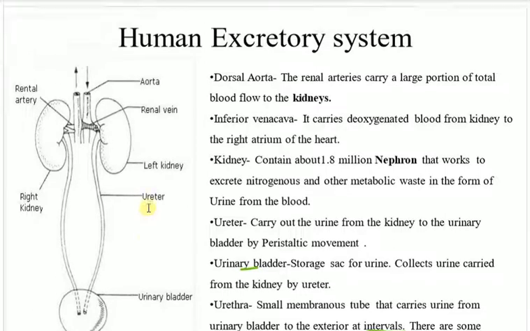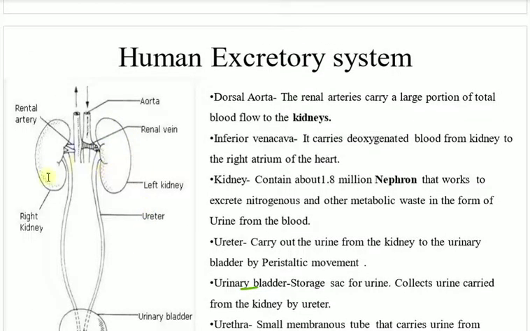So what are the parts of the excretory system? The main thing is our kidney, then renal artery, or you can say the dorsal aorta, and there is the renal vein. Actually, renal artery is the part of the aorta that brings the blood. Okay, so you can see that inward direction is there. That means the aorta brings the blood inside, and the inferior vena cava takes the blood outside, to the body. Okay, renal vein is the part of the inferior vena cava that connects to the kidney, and renal artery is a part of the dorsal aorta that goes inside the kidney.